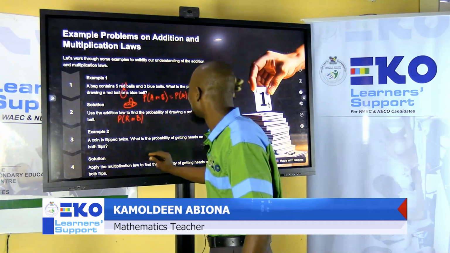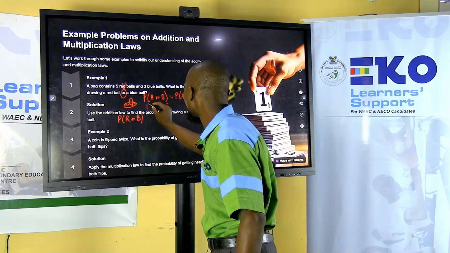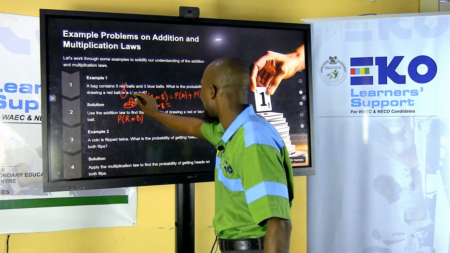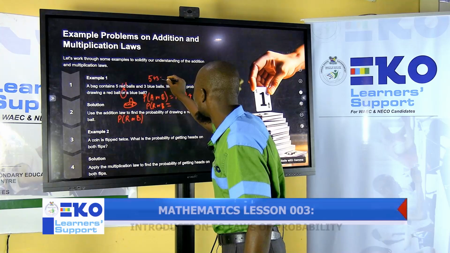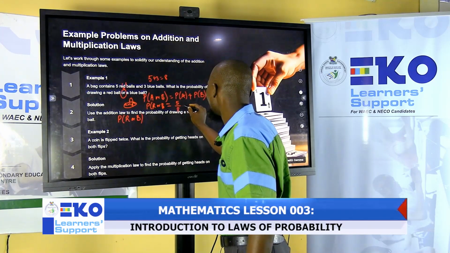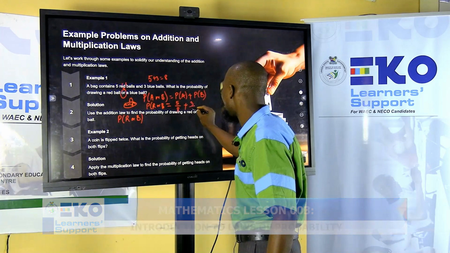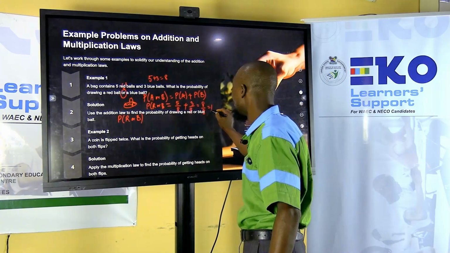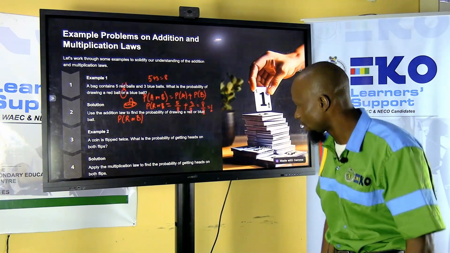So here, what do we do? That will be probability of red or blue equals number of red. From this, we have the total to be 5 plus 3. That's 8. Number of red, that is 5 over 8. Probability of blue, number of blue, that is 3 over 8. And all will give us 8 over 8, which is 1. So the probability that it is either red or blue is 1.